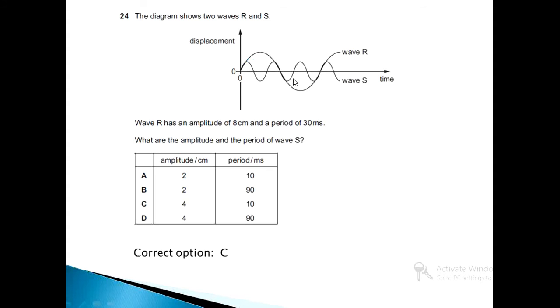In the same time, the number of waves completed by S is 3 cycles. So we divide 30 by 3, which gives us 10 millisecond, the time for the completion of one wave of S. So option C is going to be correct.